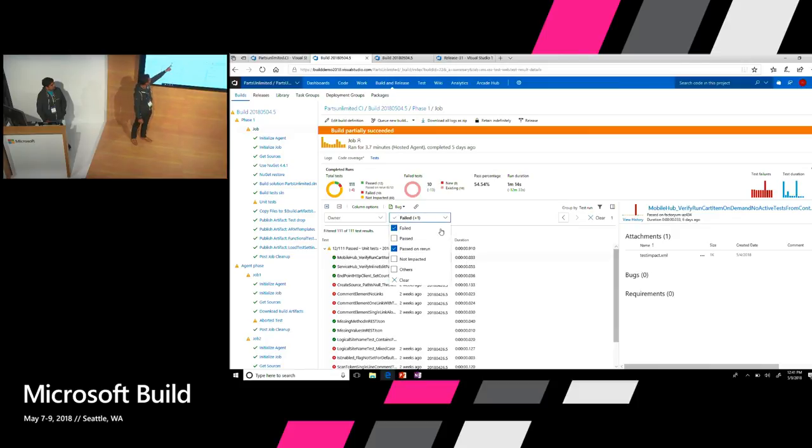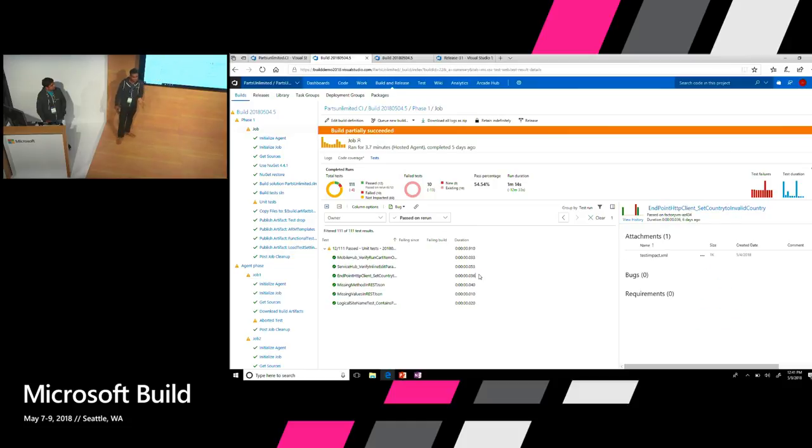Can we remove the failed filter? Yeah, so these are the tests that have actually passed on rerun, and something that you may want to look at. I mean, is it because of a bad test or for any other reason?